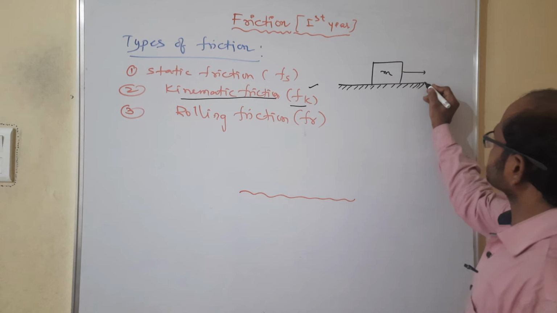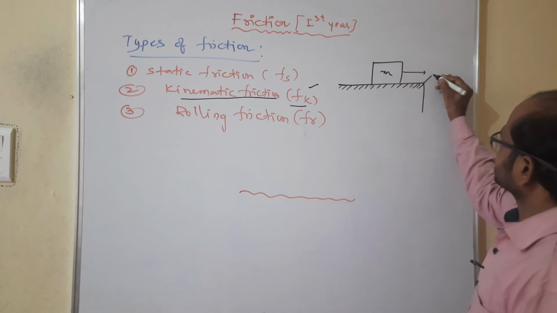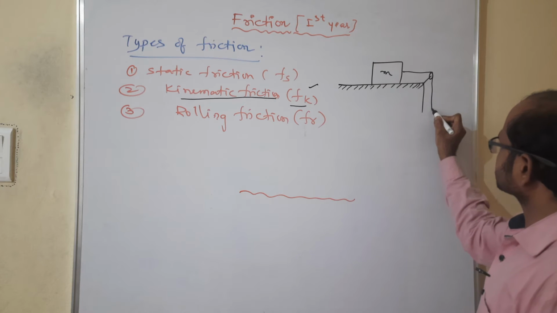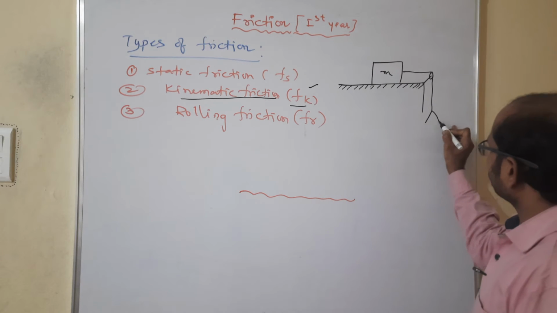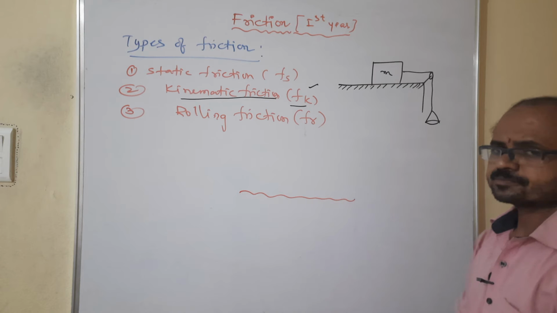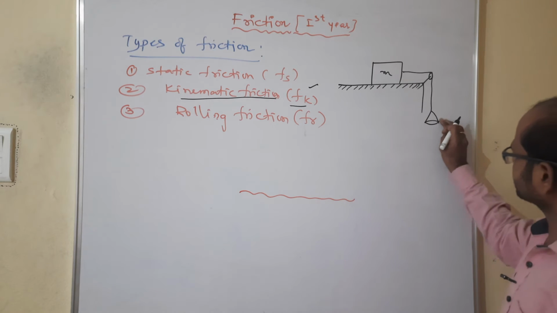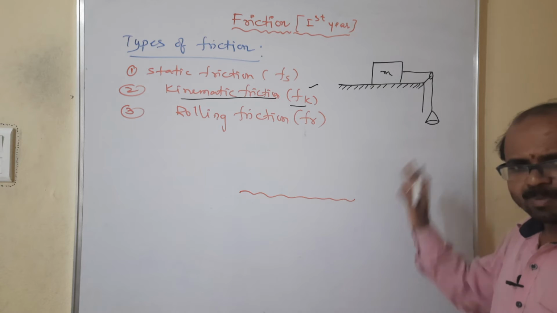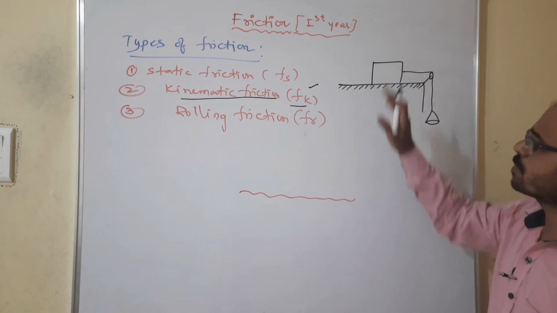Suppose I want to explain it like this: there is a body and a pulley. The block is connected with a string, the string is hanging over the pulley, and the other end of the string is connected with a pan. Now the pan is empty. Is it possible to move the block?